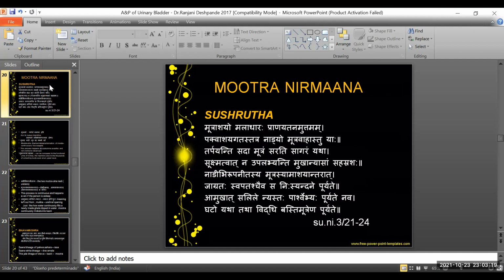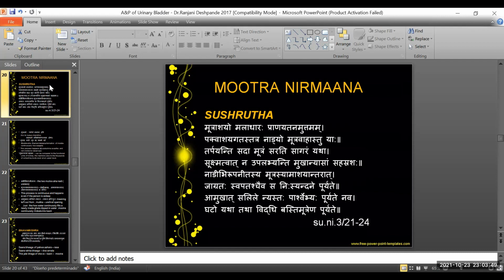While giving Tarpana, it doesn't indicate that a large quantity of water is being given out. Tarpana refers to something given in very small quantity. With this, we can understand why Acharya has said Tarpana: a small quantity of urine is continuously manufactured or processed in the kidneys, and every drop keeps collecting in the urinary bladder through the ureter.